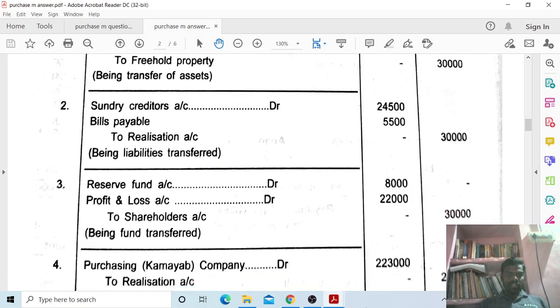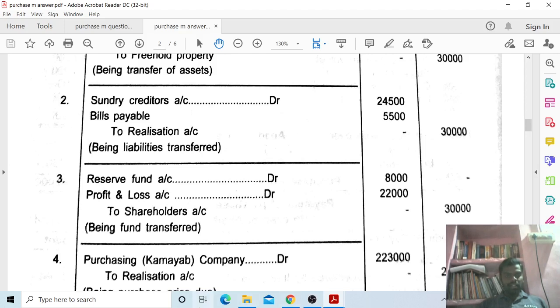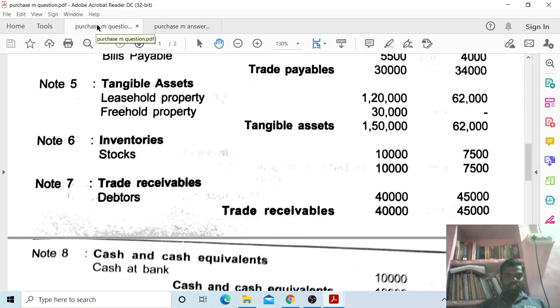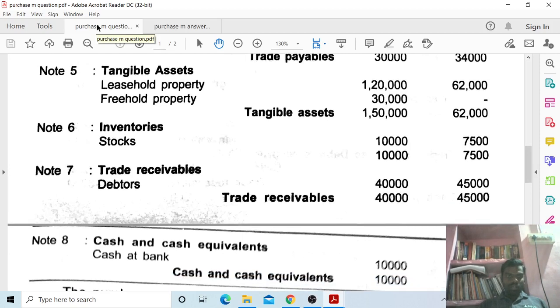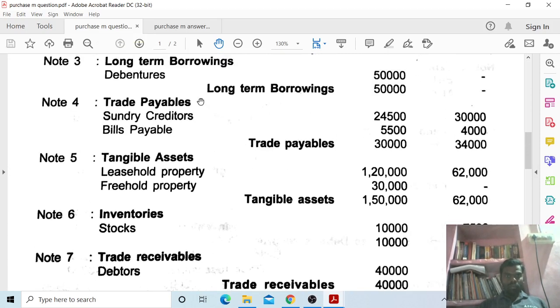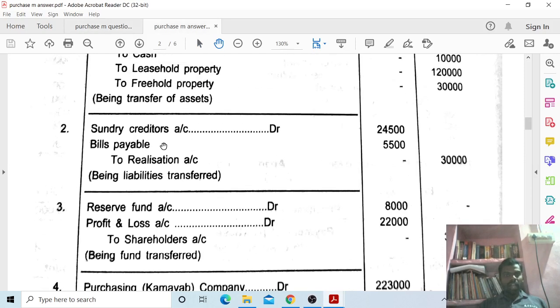Next, transfer of liabilities. Sundry creditors 24,500. In this case, note number 4, 24,500 ABARD Limited. And also balance sheet bills payable 5,500. So I have to take sundry creditors account debit 24,500, bills payable account debit 5,500, to realization account 30,000, being liabilities transferred.